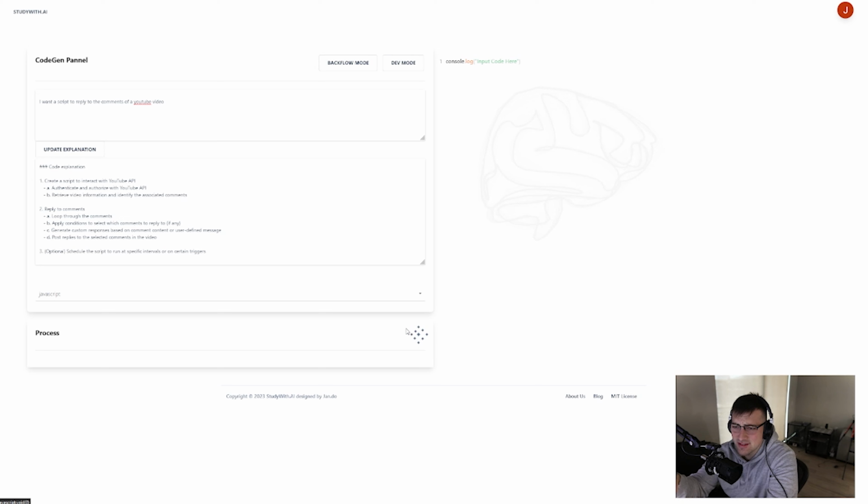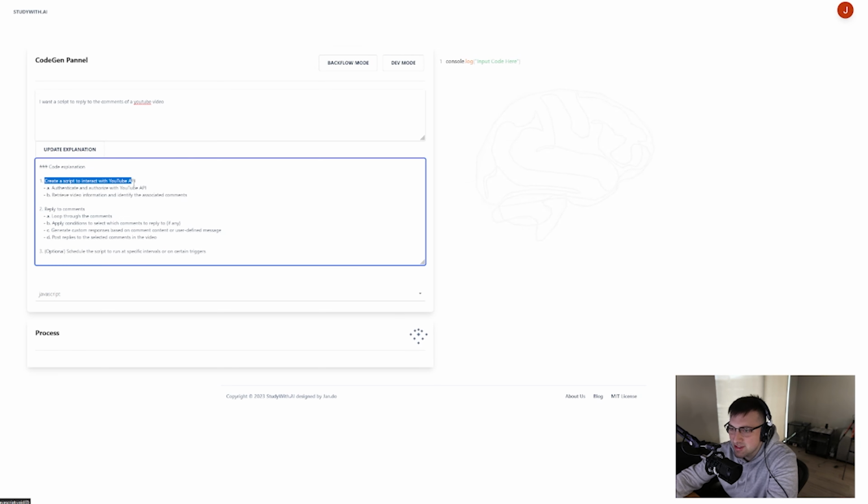So it generated this explanation, and we'll read through it really quickly. It says, create a script to interact with and reply to the comments. Perfect. Looping through all the comments, reply to any that we need to, all this other stuff, and schedule the script to run on events and triggers. I mean, that looks pretty good. This is just an example. We've already had a bunch of people start testing this, and it has been nonstop insane results coming out of every single person that tries this.